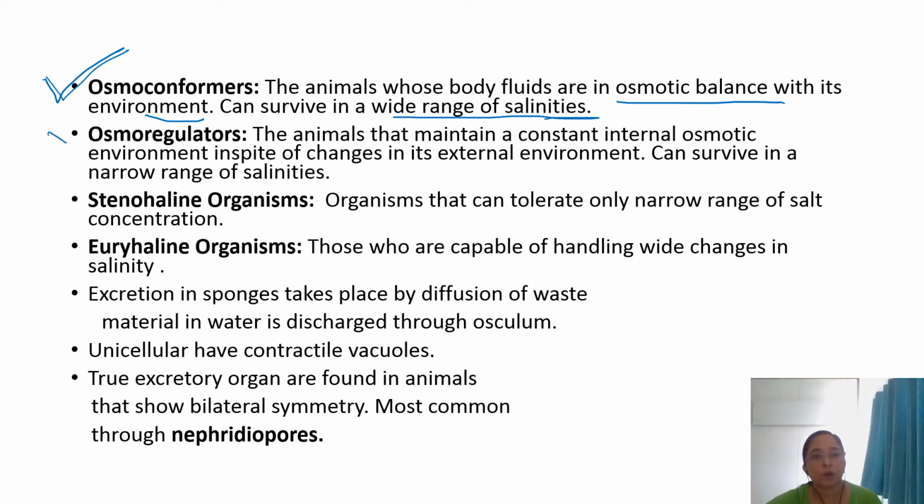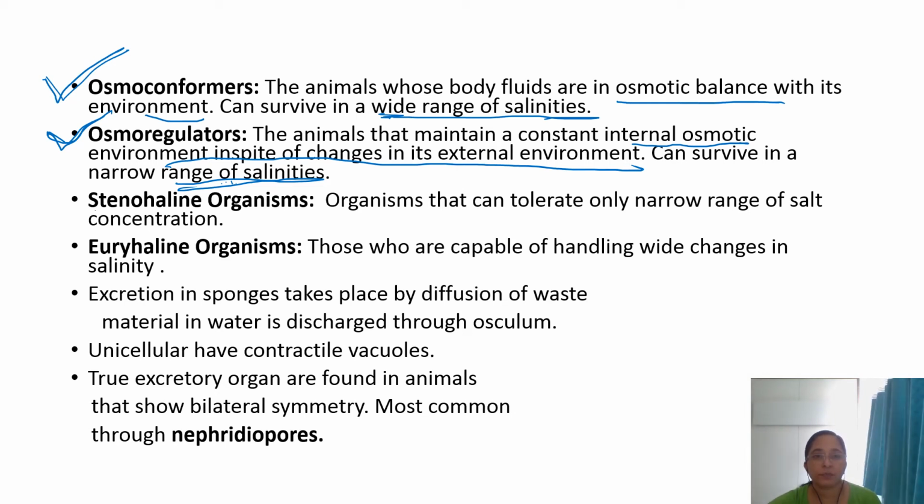And another term is osmoregulators. These are animals that maintain a constant internal osmotic environment in spite of changes in the external environment. This is the main difference between the osmoconformers and osmoregulators. They can survive in a narrow range of salinities, these osmoregulators. But osmoconformers can survive in a wide range of salinities.